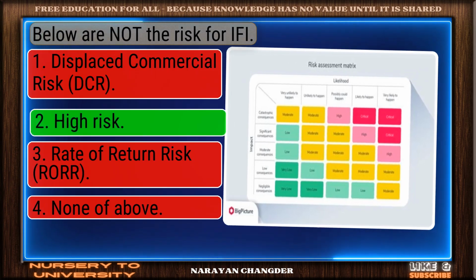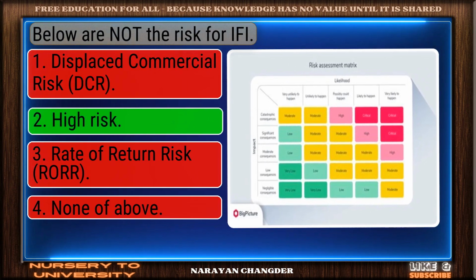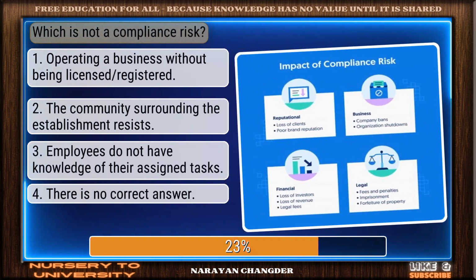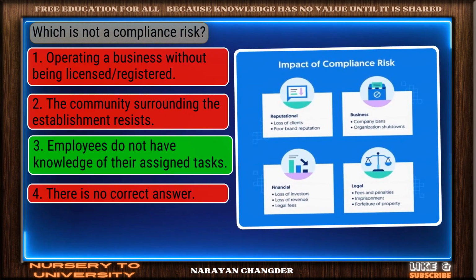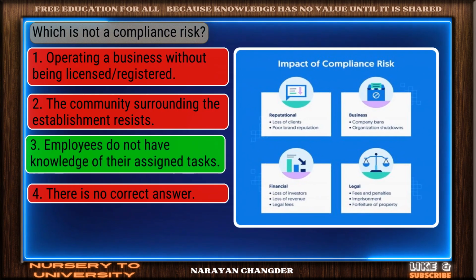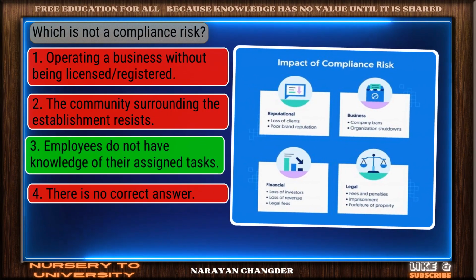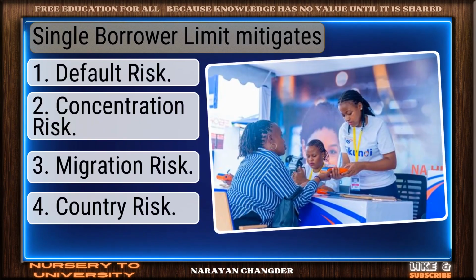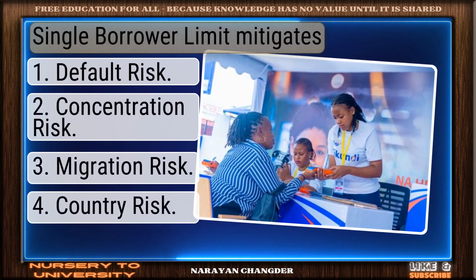Well reasoned. High risk is the correct choice. Question number 44. Which is not a compliance risk? Strong choice. Employees do not have knowledge of their assigned tasks is the right answer. Question number 45. Single borrower limit mitigates.